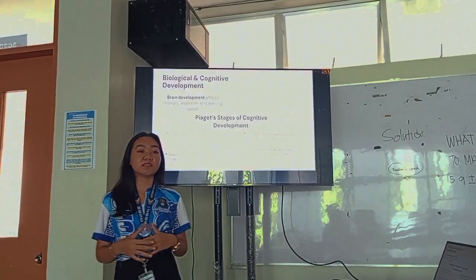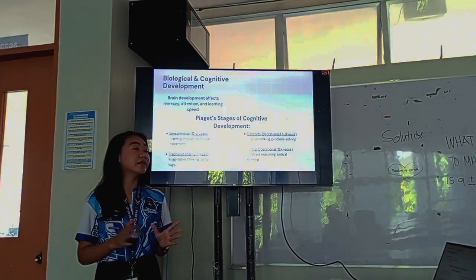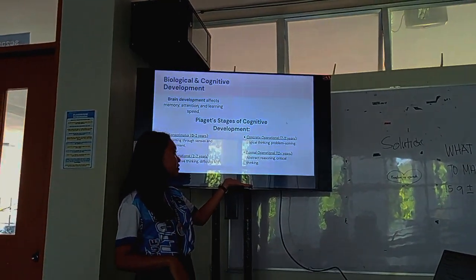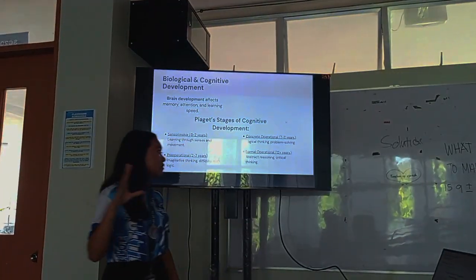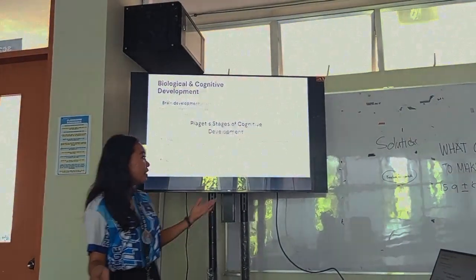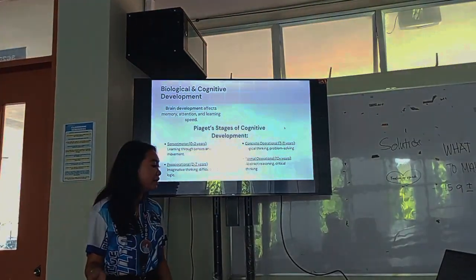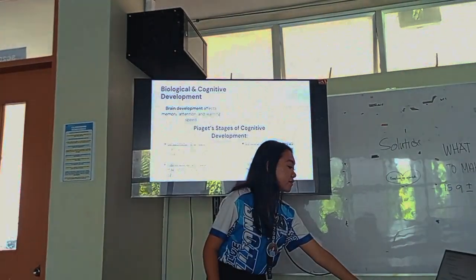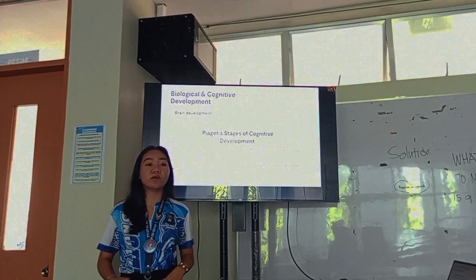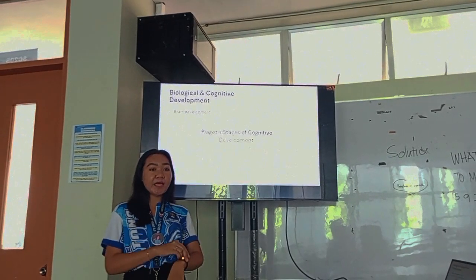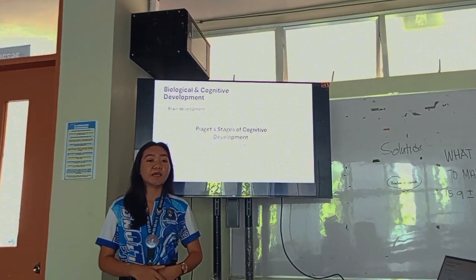The next one is formal operational, which is 12 plus years old. They are good with abstract reasoning and critical thinking. So here, teenagers and adults can think abstractly and reason critically.